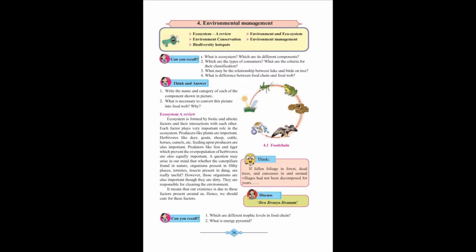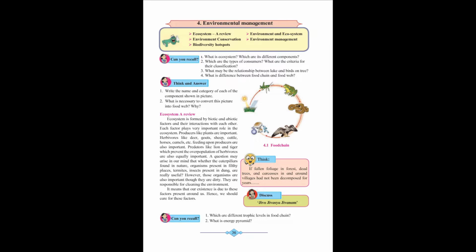Now, second question. Which are the types of consumers? What are the criteria for their classification? You might be knowing this. Primary consumers, secondary consumers, apex consumers and omnivores. Primary consumers depend upon plants for their food. Secondary consumers depend upon primary consumers for their food, and apex consumers, that is the tertiary consumers, feed on secondary consumers and the primary consumers also. What about omnivores? Omnivores are those organisms which feed on both plants and animals.